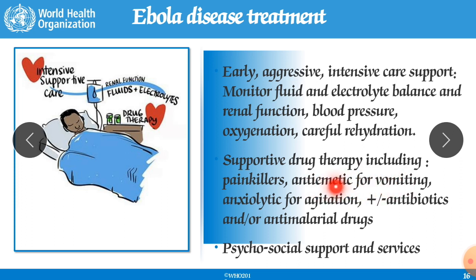Anxiolytics for agitation, lots of agitation occurs, so you can use anxiolytic drugs like SSRI drugs or drugs like zolpidem. So benzodiazepine drugs you can use in these treatments. And also antibiotics like azithromycin, doxycycline or tetracycline. And antimalarial drugs also you can use sometimes like chloroquine.